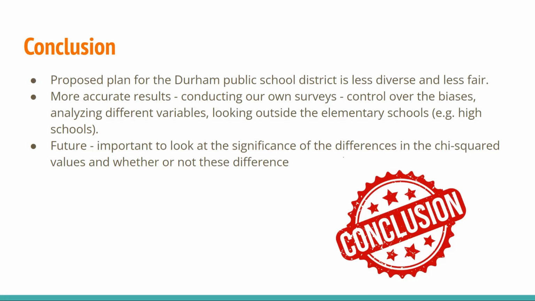For more accurate results, conducting our own surveys would allow us to look at the Durham Public School District in a more comprehensive manner. This would allow for control over the biases that may be present in the census data, analyzing different variables, and looking at more schools than the elementary schools in the district. For future research, it may be important to look at the significance of the differences in the chi-squared values and whether or not these differences are random or not.